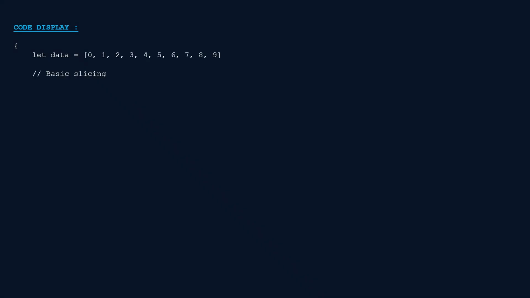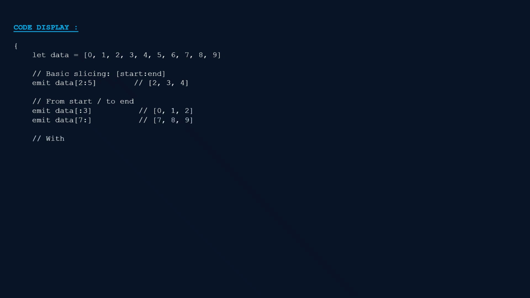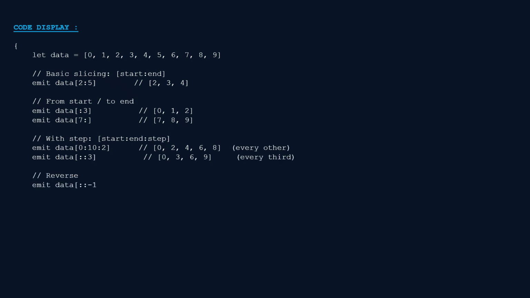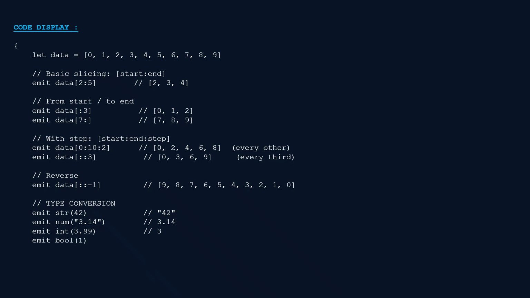Slicing works like Python but with an important addition, step values. Start colon n gives you a range. Omit start for the beginning, omit end for the rest. Add a third value for step. 0 colon 10 colon 2 gives you every other element. Double colon 3 gives every third. And colon colon negative 1 reverses the entire list.